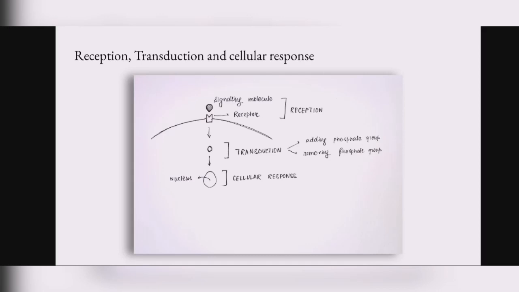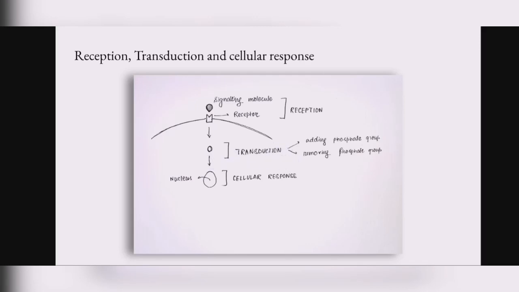So now let us understand the several fundamental steps of cell signaling. The first step is reception. Reception means the process in which the signaling molecule binds with the receptor on the target cell, and it has nothing more complicated to it. It is just a simple process. And then the next process is transduction.